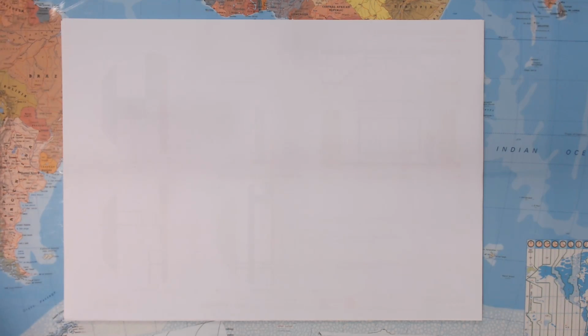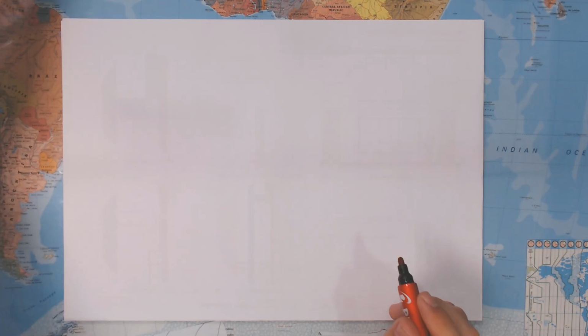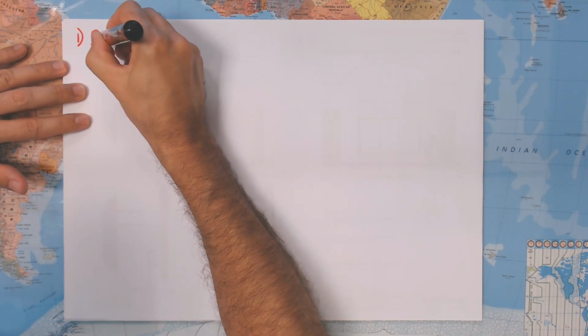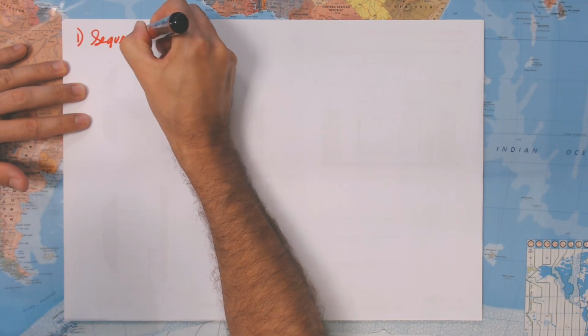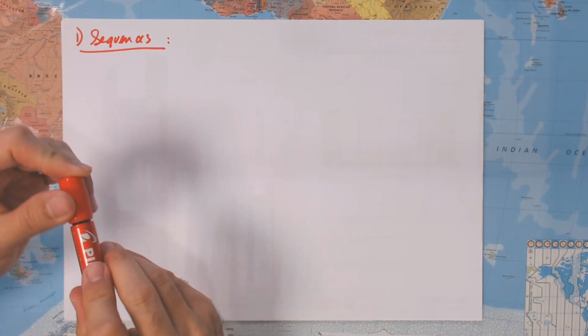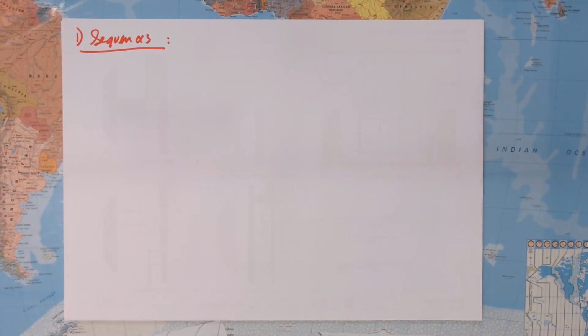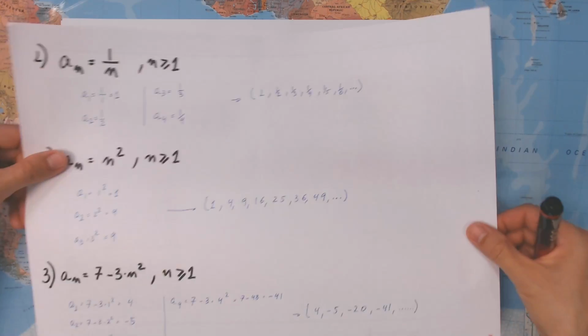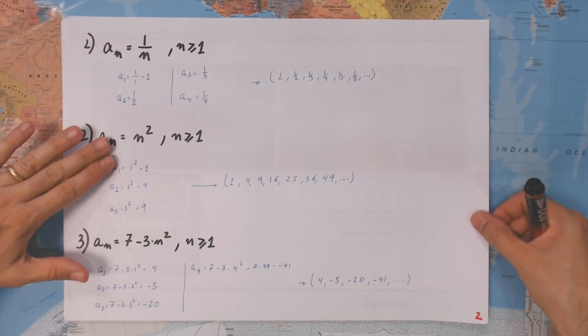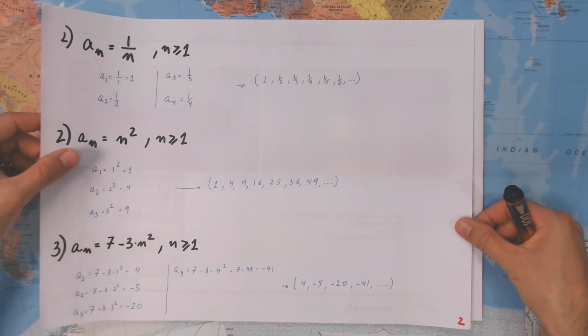Okay, now we're going to see something a little bit more complicated. We are still in the first topic, that is sequences. This is the initial points. We're still reviewing this. In the last video, I just presented to you these, right? Just those simple general terms. And now I'm going to do the opposite.